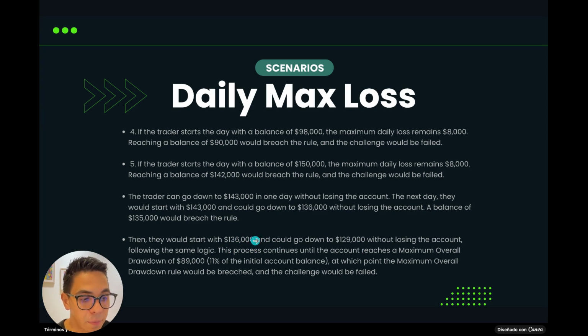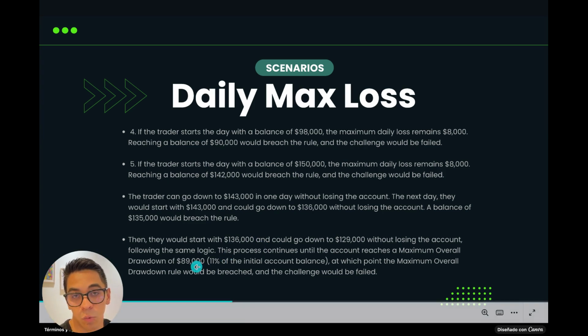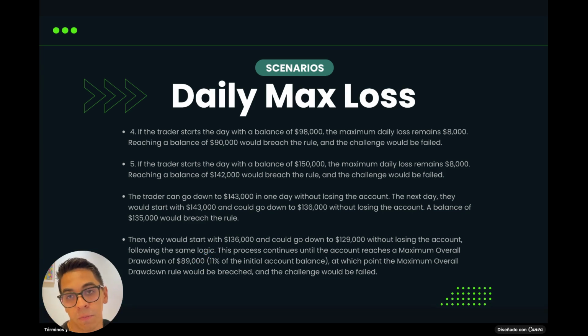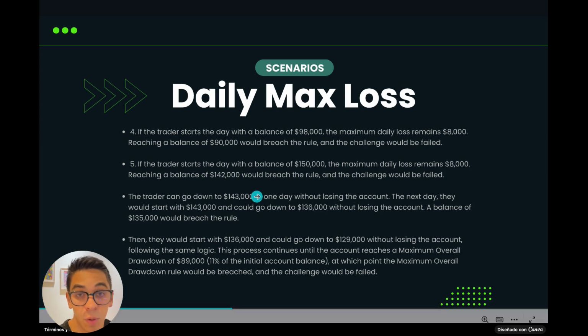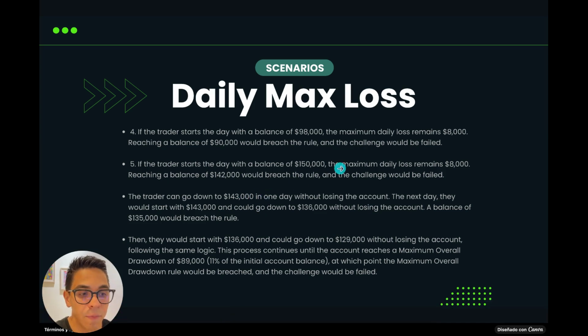If you follow that same process, it would be a moment until you would lose the account on the total loss of the account, which could be $89,000, which means 11% of the initial starting point, which from a 100K account would be $11,000. So $89,000 would be the point that you would breach your account for total loss, not daily loss. So it's pretty simple how this works.